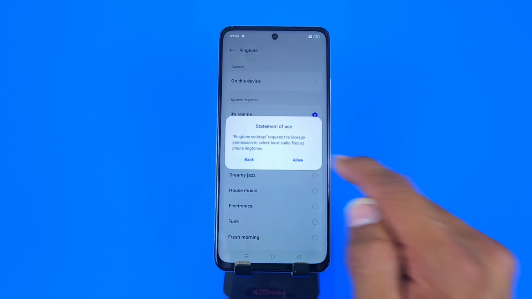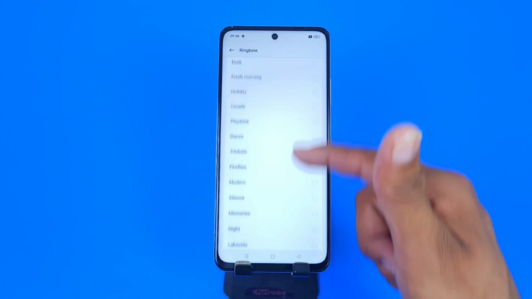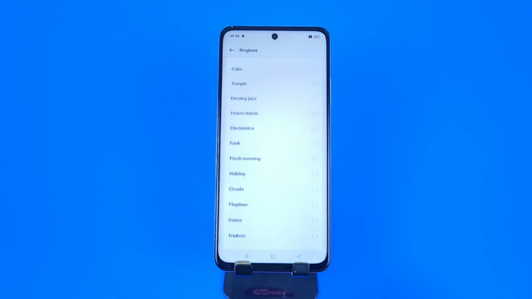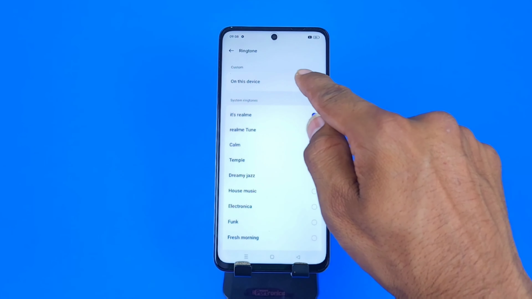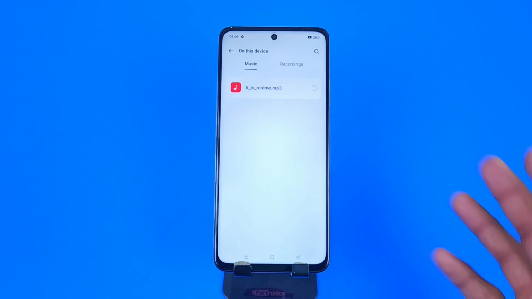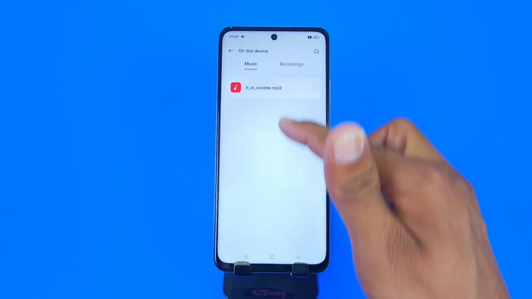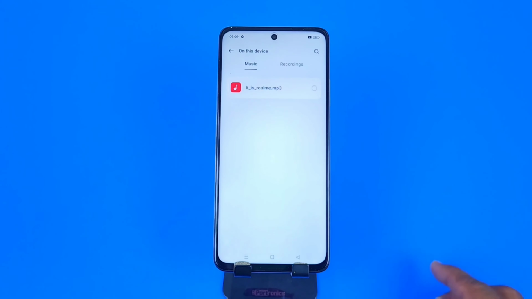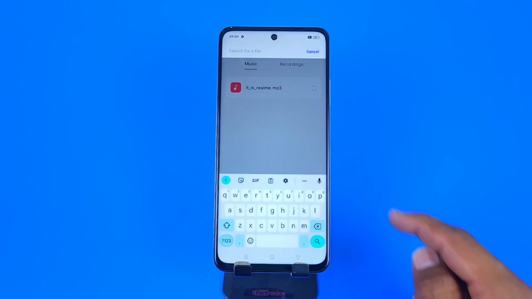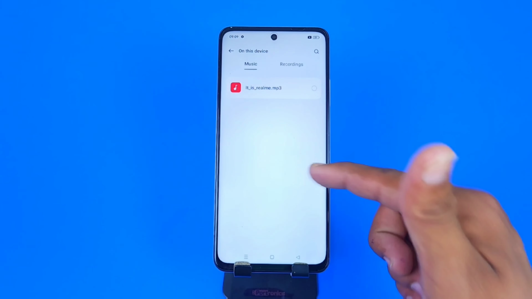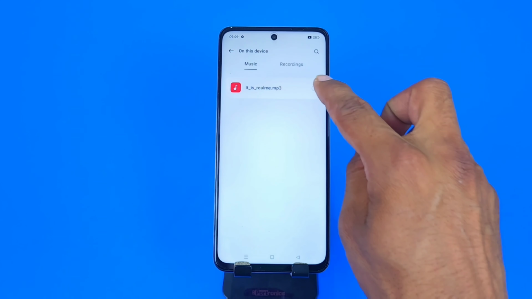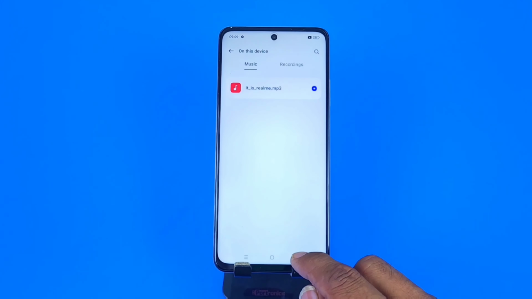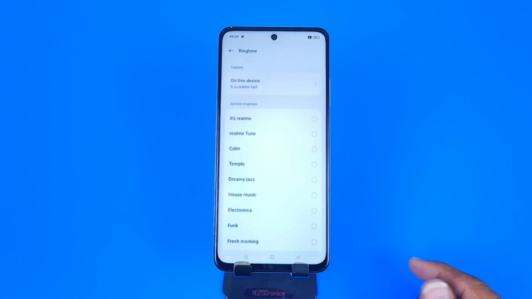Now if you want to change your ringtone, click on ringtone and click on allow. Now these are the ringtones which come with the smartphone. If you want to set a ringtone that you just downloaded in your smartphone, then click on use from device, then search the ringtone, or you can just find it by scrolling down, and then to select, tap on that ringtone and come back. That's how you can save or set your ringtone.